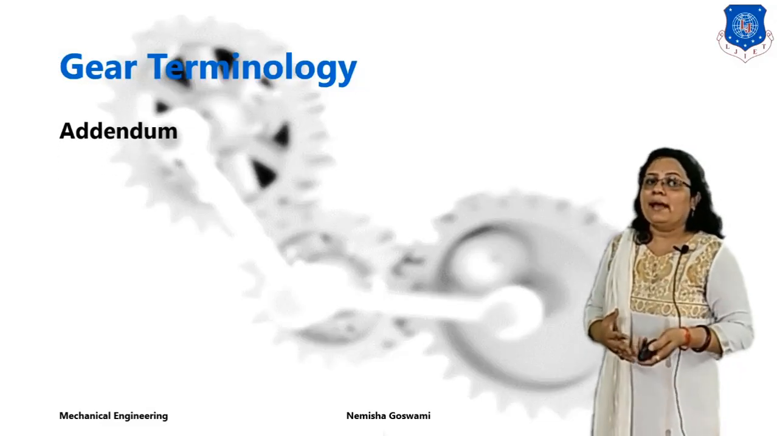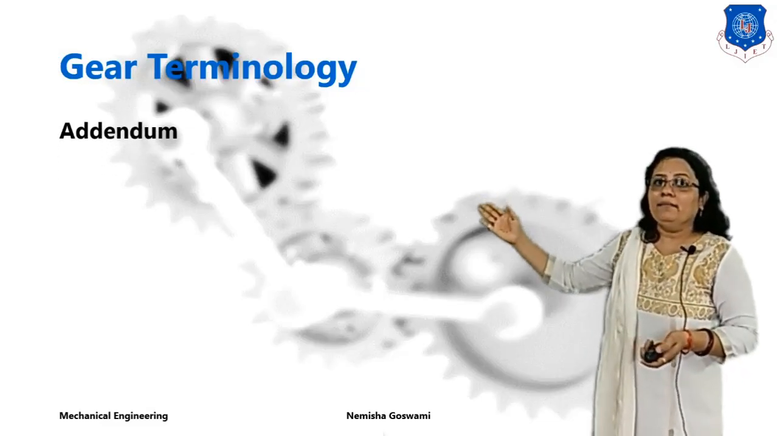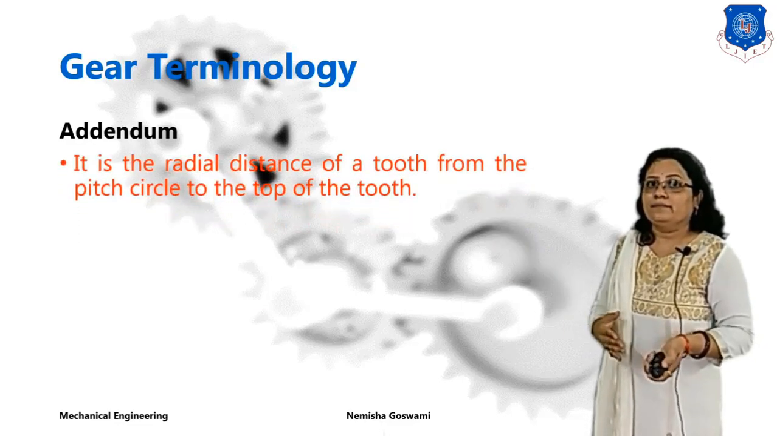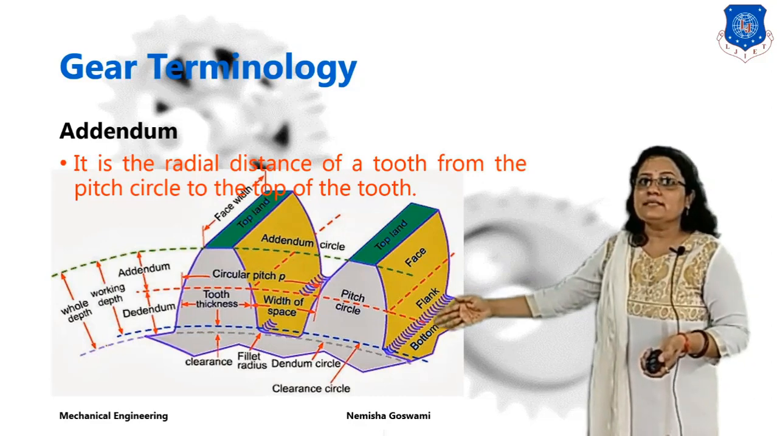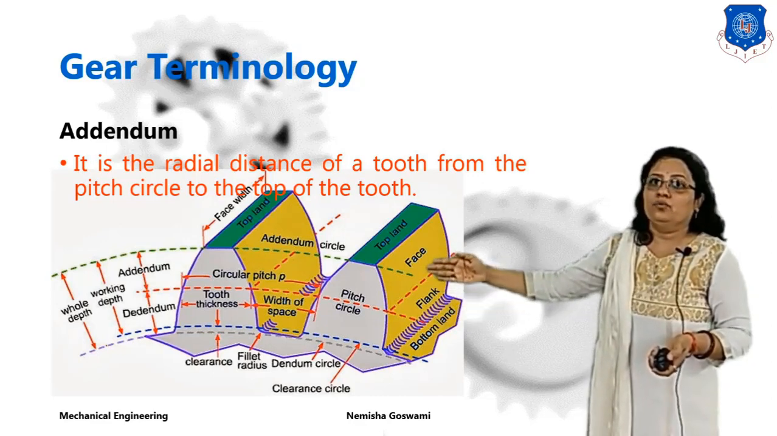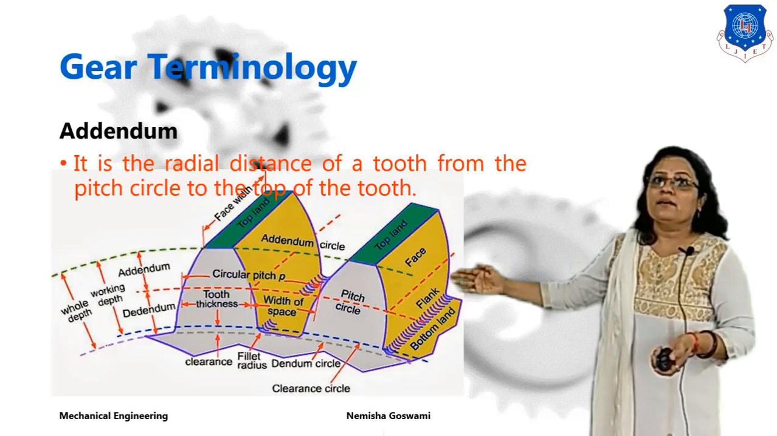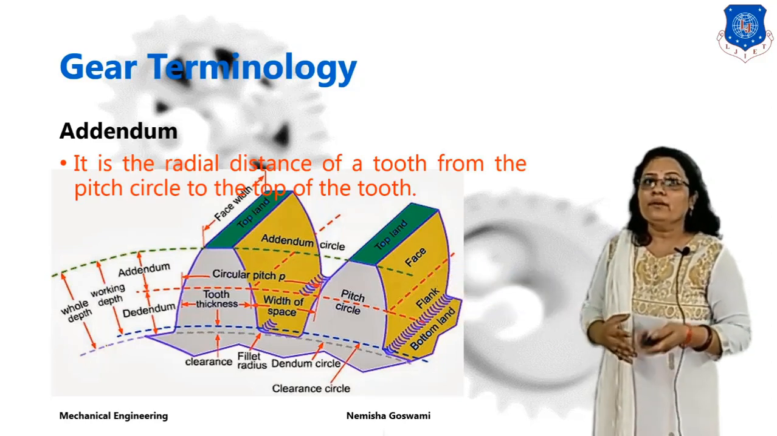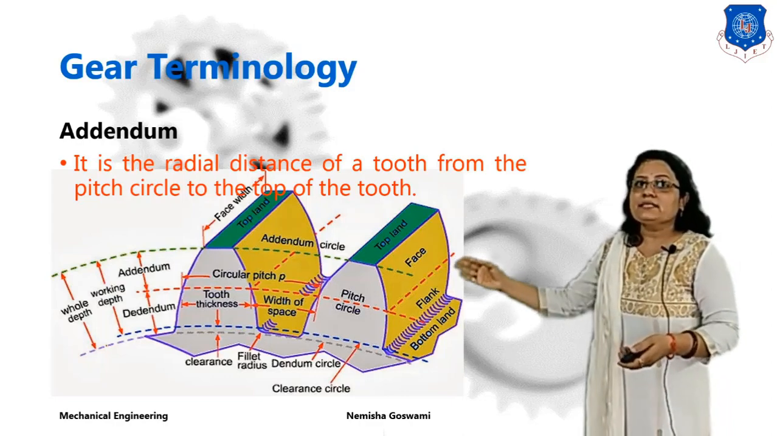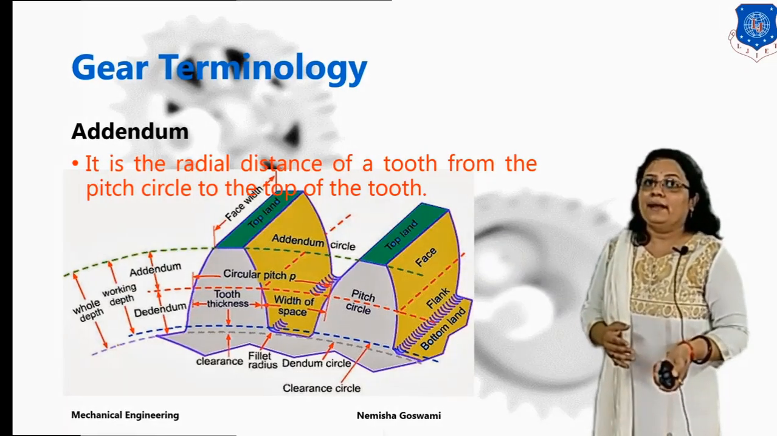Next is the addendum. What is addendum? You can see in this diagram, this is the distance from the pitch circle to the top of the tooth. This is a radial distance, and this distance is known as the addendum.